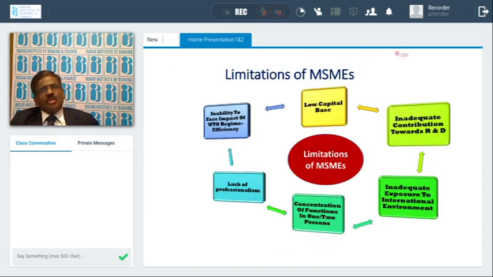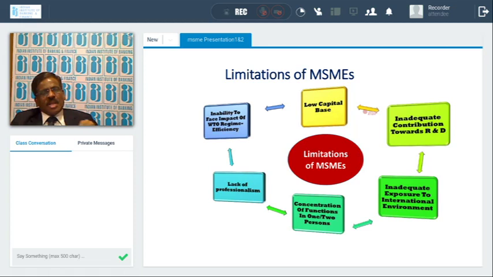There are certain other limitations also, because of the MSME classification we discussed, that is up to 5 crores: up to 10 lakhs for micro enterprises, 2 crores for small enterprises, and 2 crores to 5 crores for small enterprises.